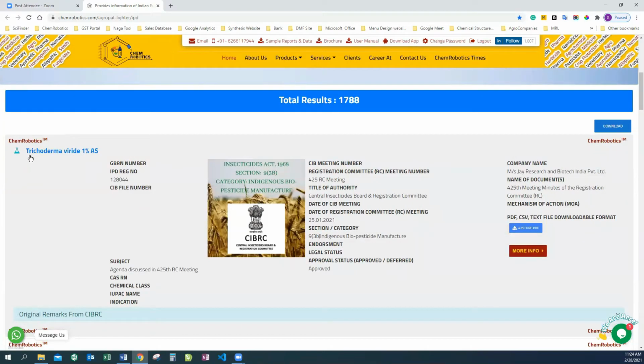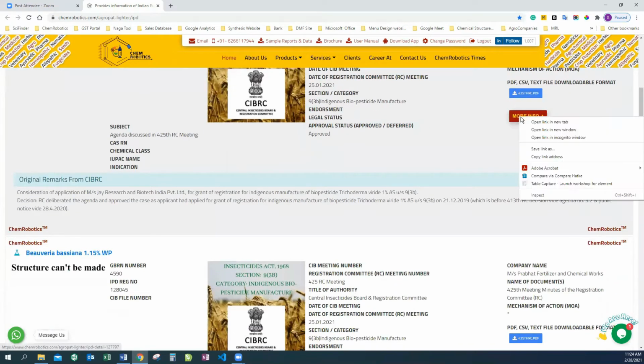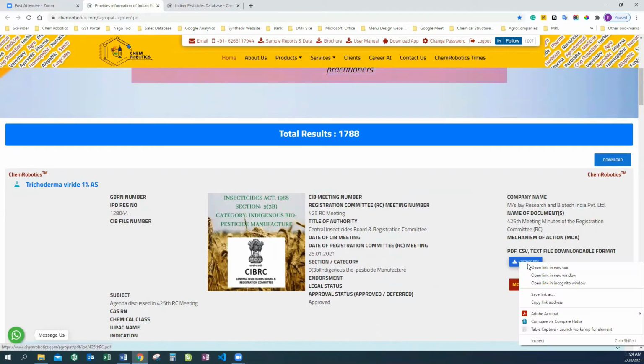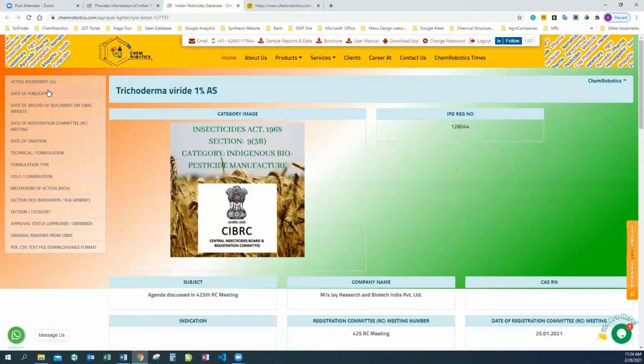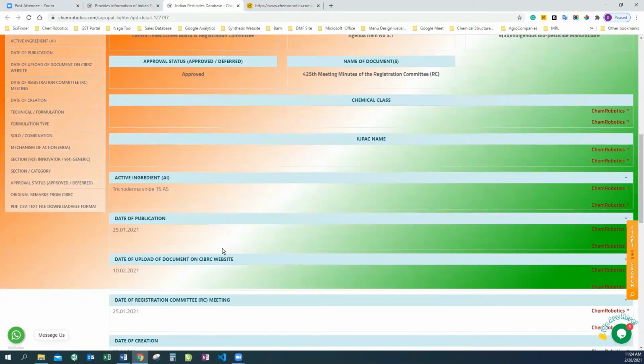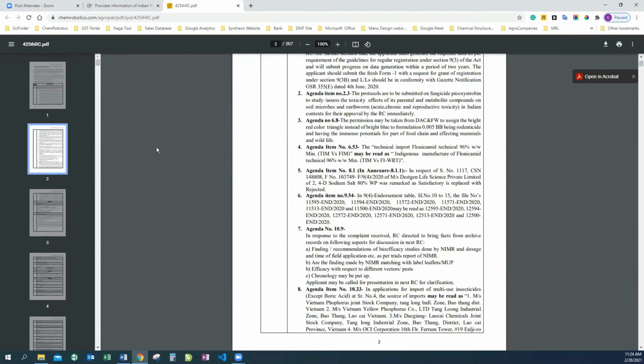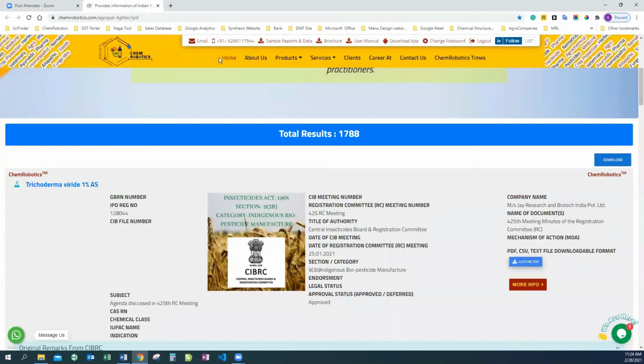So the first thing is this Trichoderma viride. Here again we have the original remarks from CIBRC. I'll tap on more information and this PDF is downloadable, and you can download this and have a look at this. So here with this navigation bar, you can have a look at the information for which you're looking. Again, the source for the download of this PDF report, so you can download this and get access to it. So this is the 425th RC minutes meeting update.